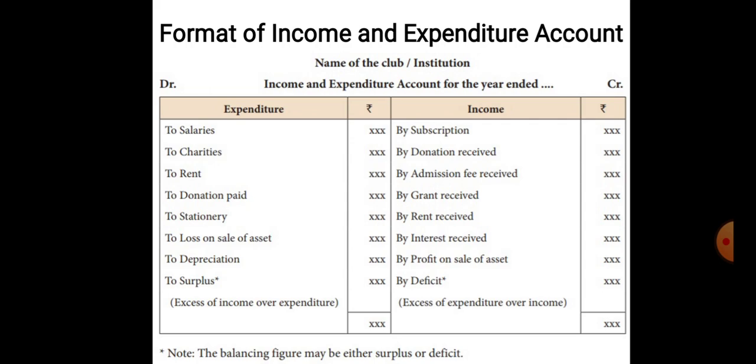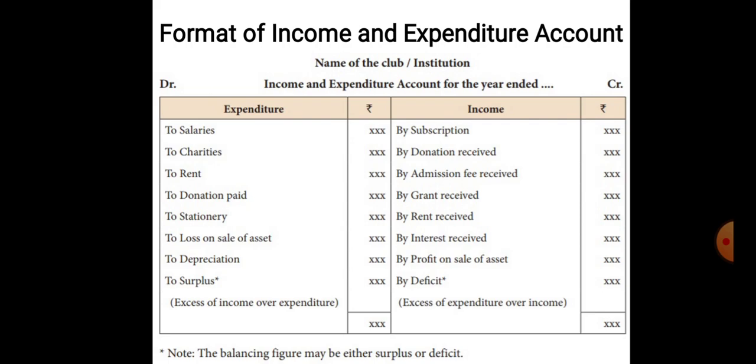And coming to the income side: by subscriptions, by entrance fees, by general donations. General donations, if they are small amounts, come under the income side.